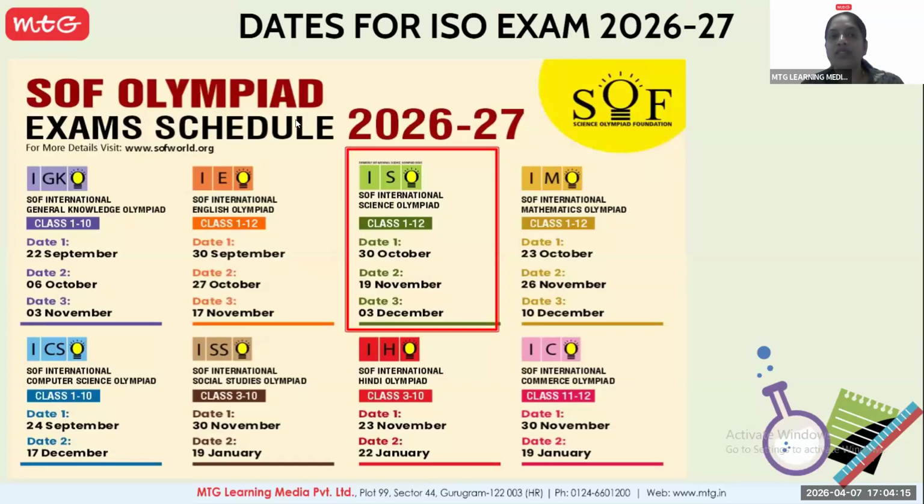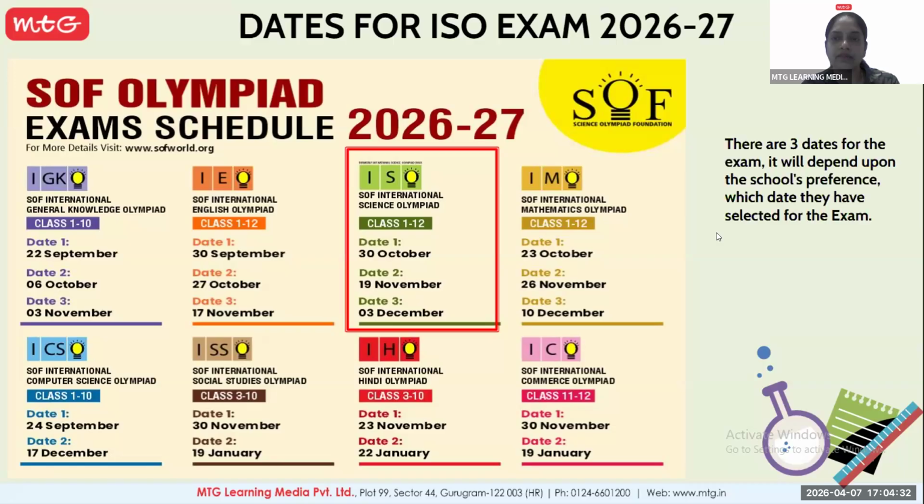This is the complete schedule of all the subjects like GK, English, science, mathematics. These details are also provided on the website of SOF, www.sofworld.org, so you can have a look at these dates. As I told you, there will be 3 dates, out of which one date will be decided by your school.